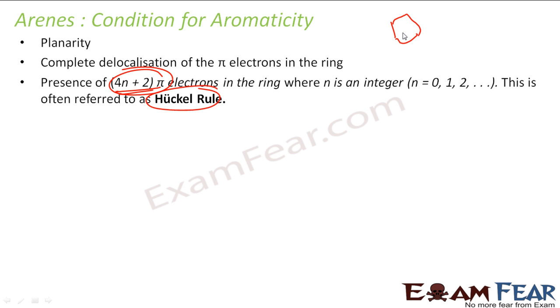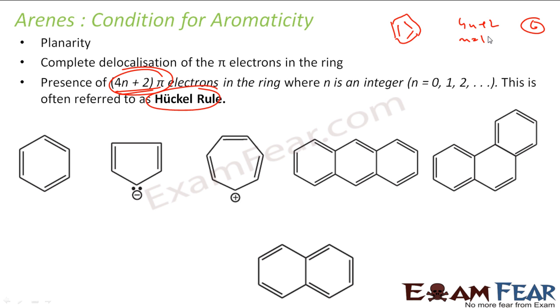For example, if you take benzene, right, it has 6 pi electrons, 2, 4, 6. So it is 4n plus 2, where n is equal to 1. So you get 6 electrons. So it follows Huckel's rule. If you want to find whether a compound is aromatic or not, just apply the Huckel rule, and you have to see other things also, whether it is planar or not, right? But this is a critical thing.